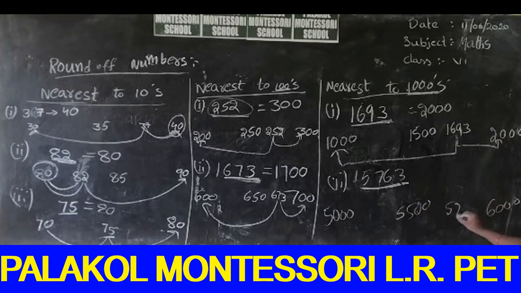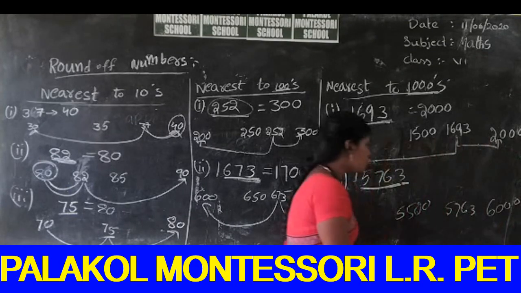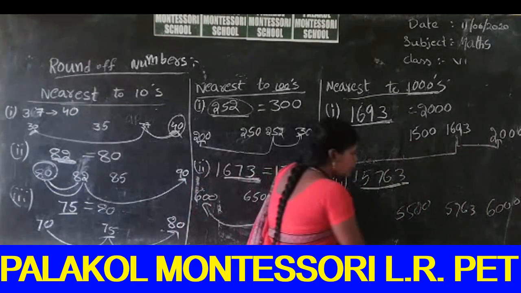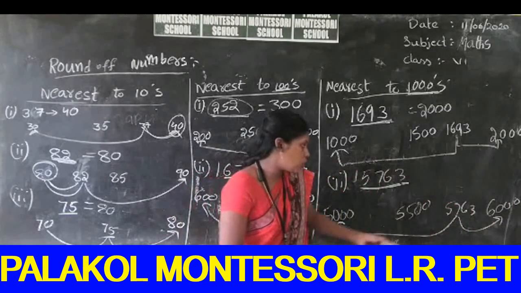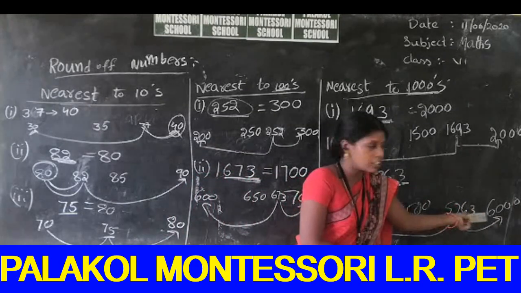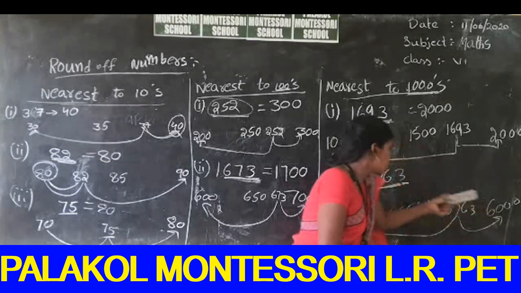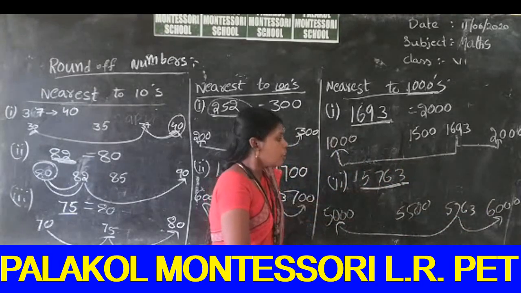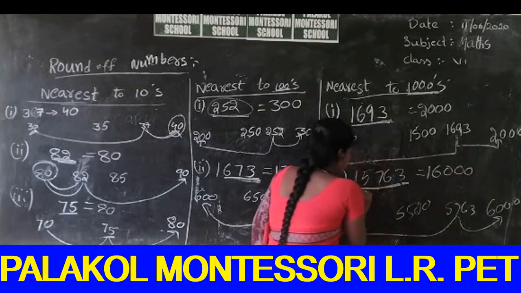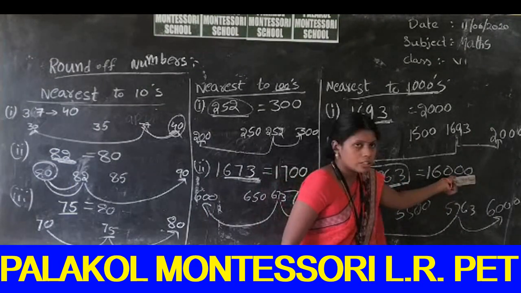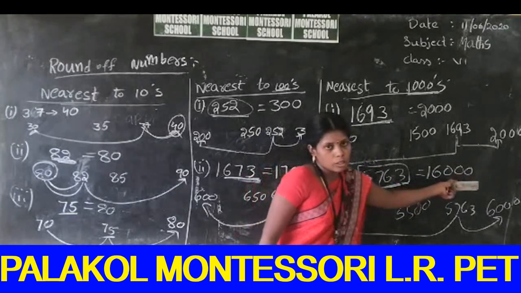The number is in this position. So 5,763 is nearest to 6,000 or nearest to 5,000? Good students, 5,763 is nearest to 6,000. So the round of this number is 6,000.